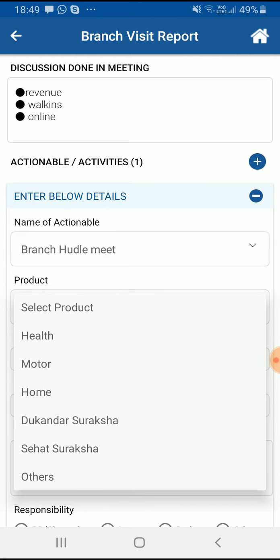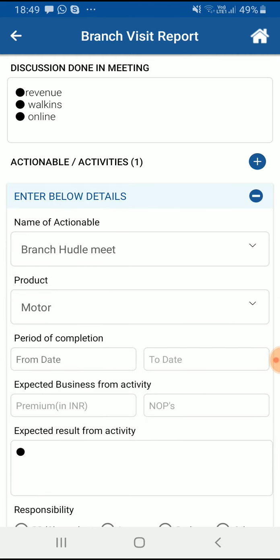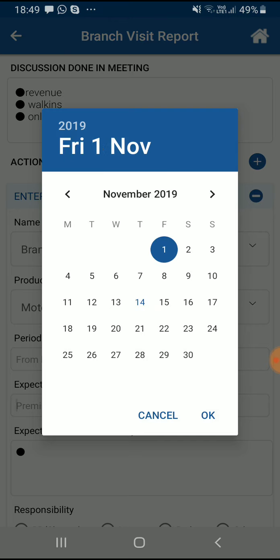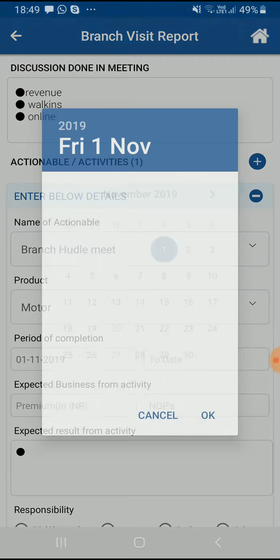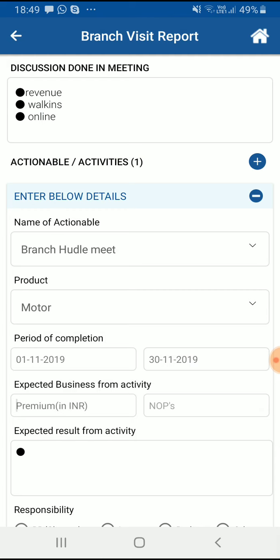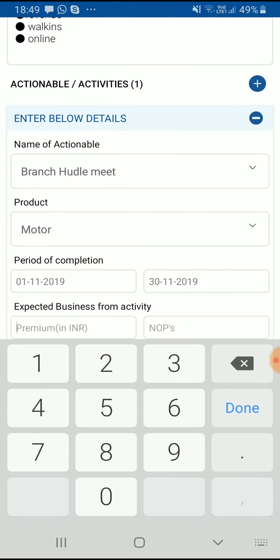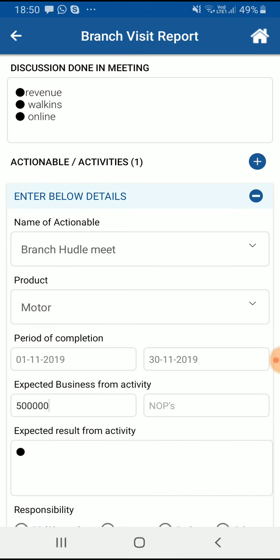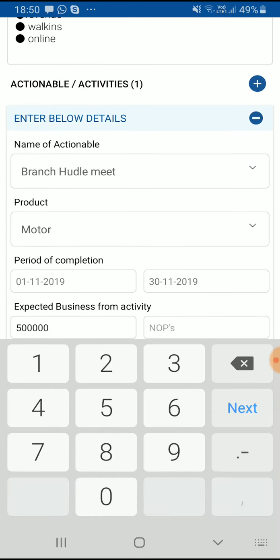The product we discussed was motor. For the period of completion of this activity, we started from 1st of November. We are planning to end it on 30th of November. Premium expected in INR from this activity is around 55 lakhs. Number of policies we are willing to sell is around 100.